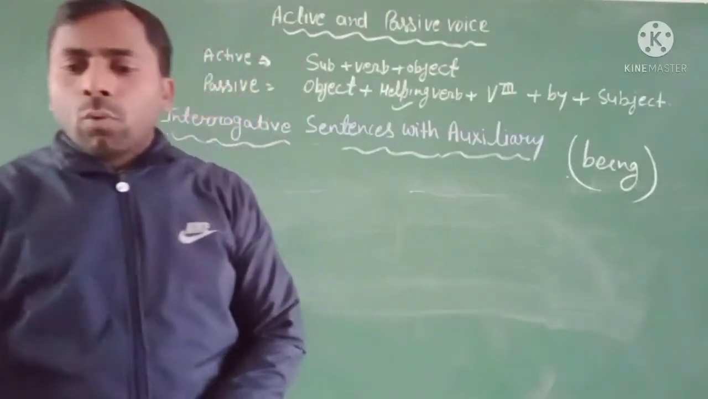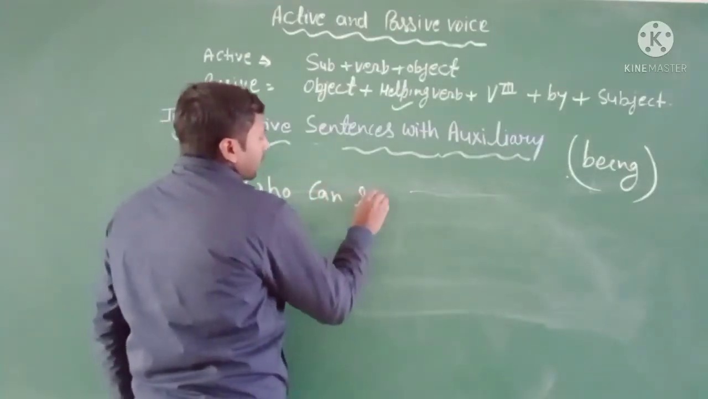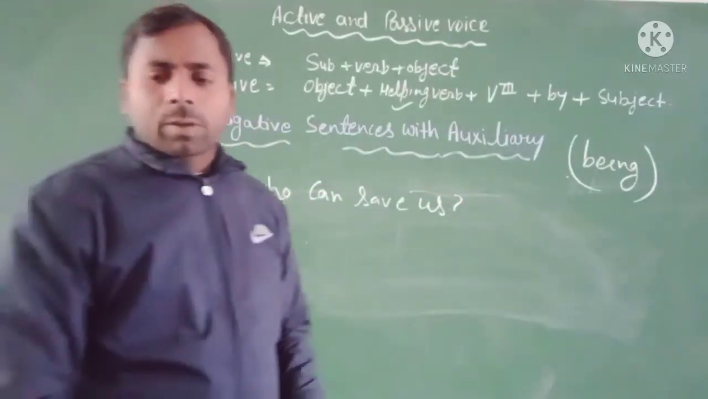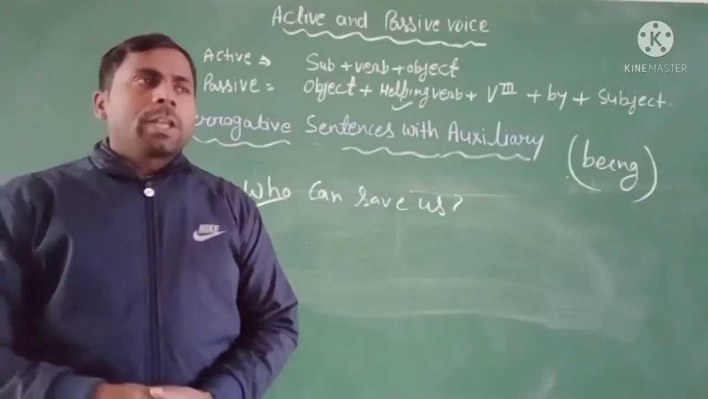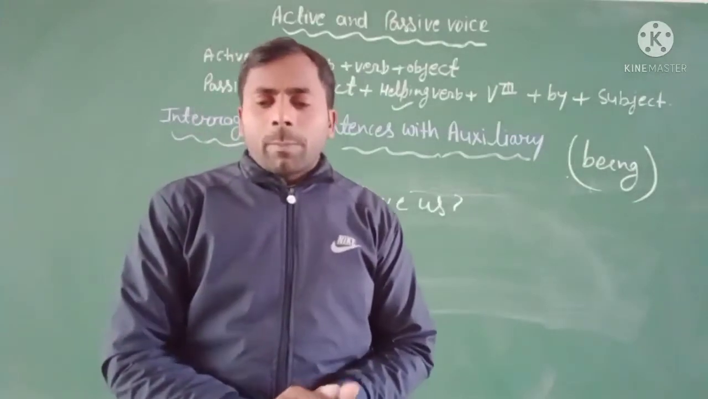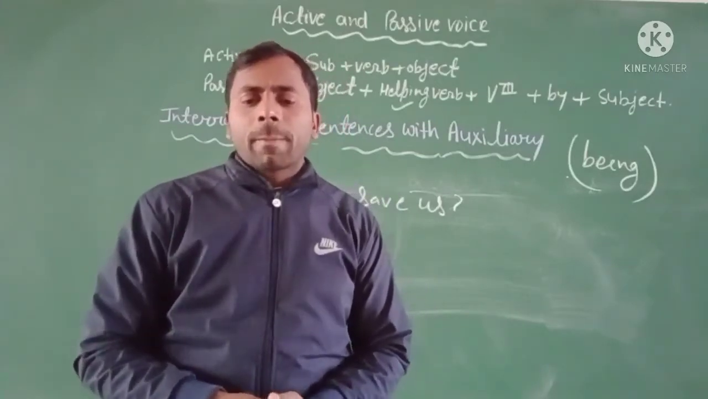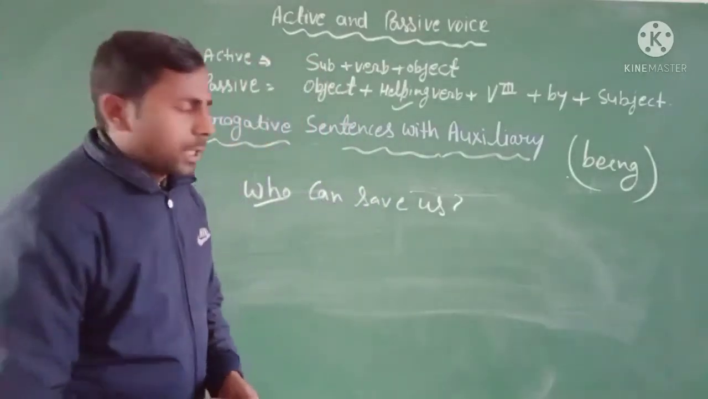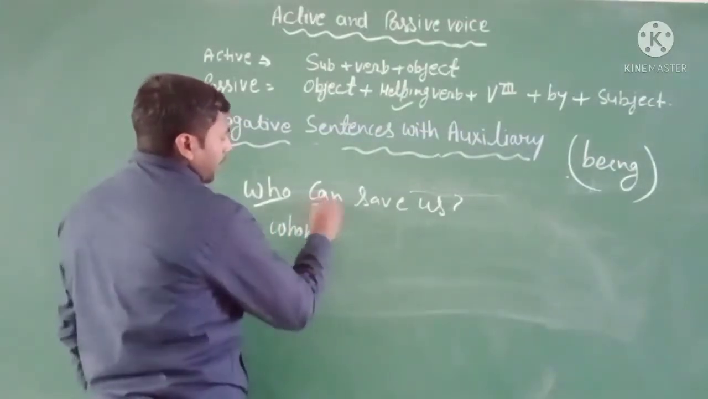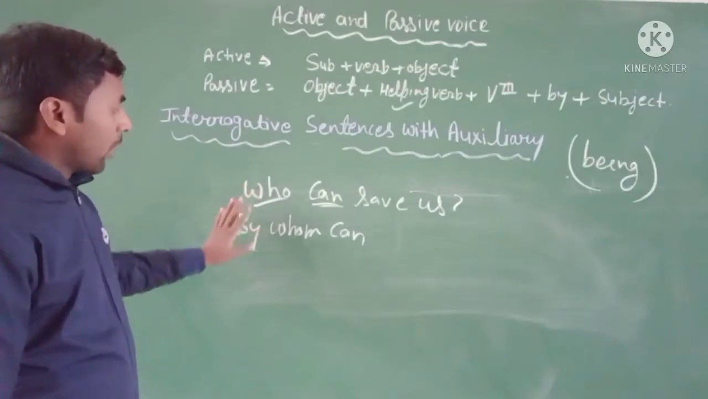If the subject is who can save us, who can save us, it is the interrogative sentence. Okay, who can save us? Then you have to change it into the passive voice. So it's very simple. In place of who, you have to use by whom. Okay, by whom can we be saved? By whom? Okay, can will be used here. Can, by whom, in place of who you have to use by whom.